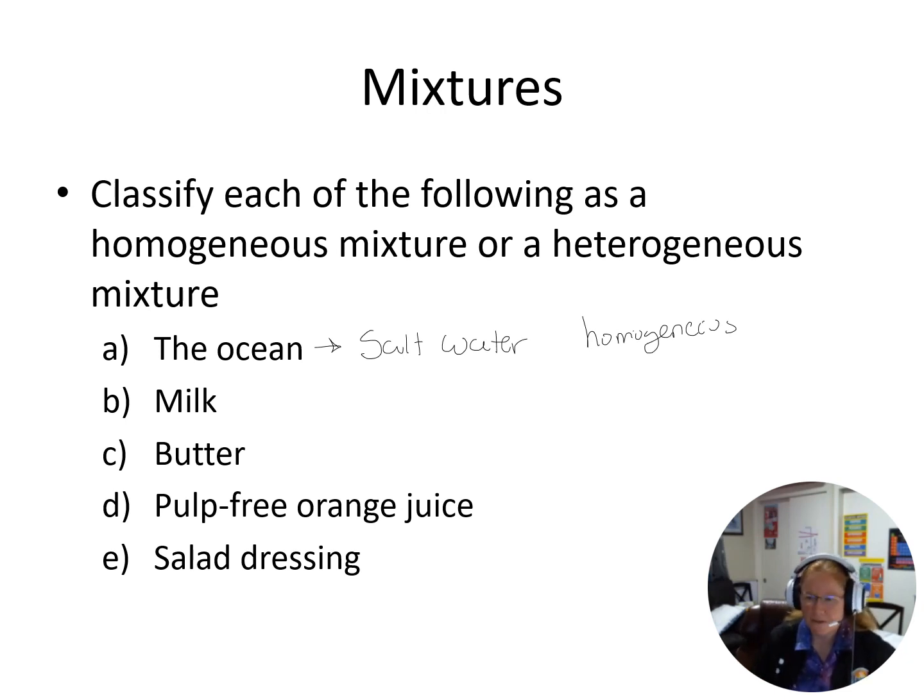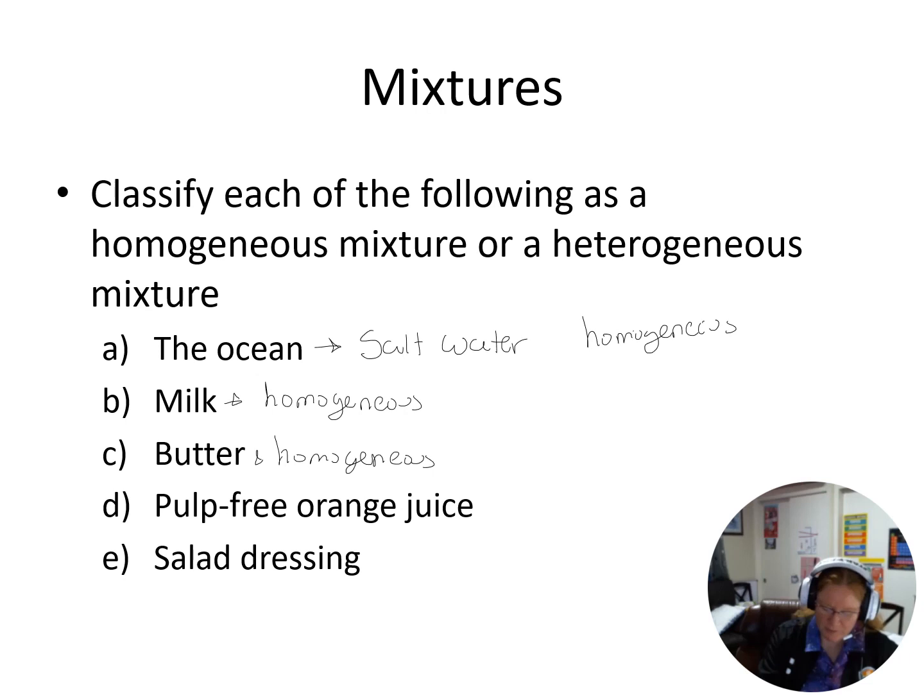Milk. Do you see different pieces separating in milk? Not usually, so we would say homogeneous. Butter looks pretty uniform. What about pulp-free orange juice? Without the pulp, it should be homogeneous.